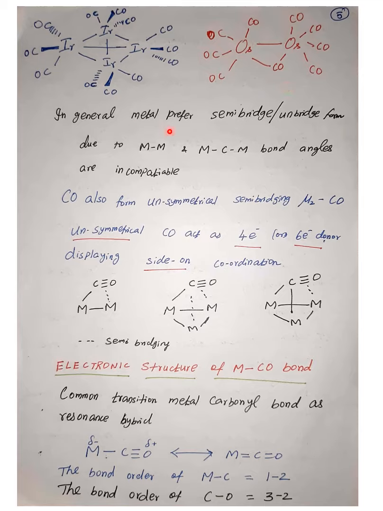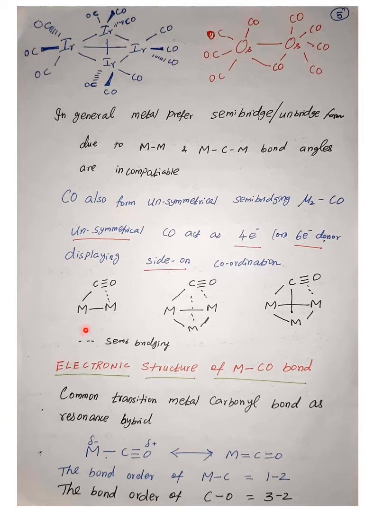In general, they prefer semi-bridged or unbridged forms because the metal-metal bond and the metal-carbon-metal bond angle are not compatible with each other. So it is always preferred as either semi-bridged or unbridged. What do you mean by semi-bridged? You can see here, often eta 2 CO is present in an unsymmetrical fashion. Here you can see some examples.